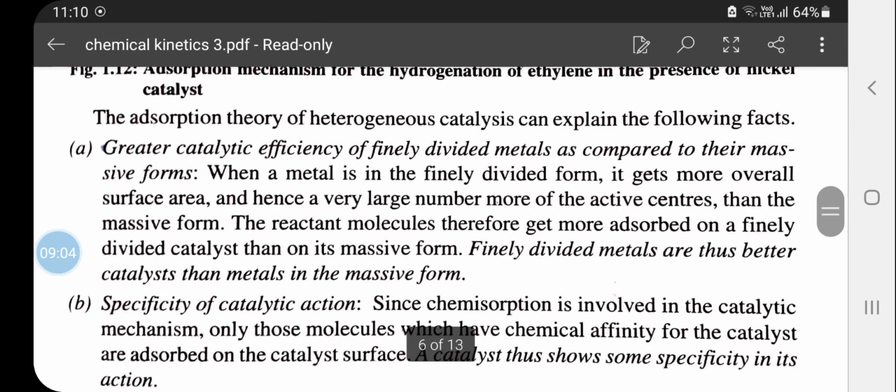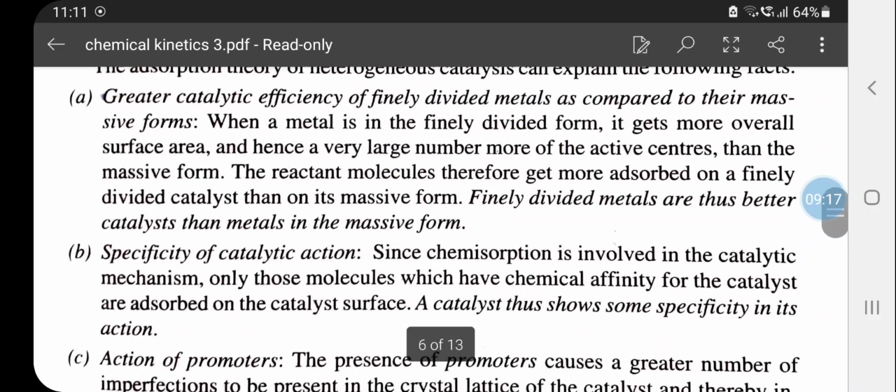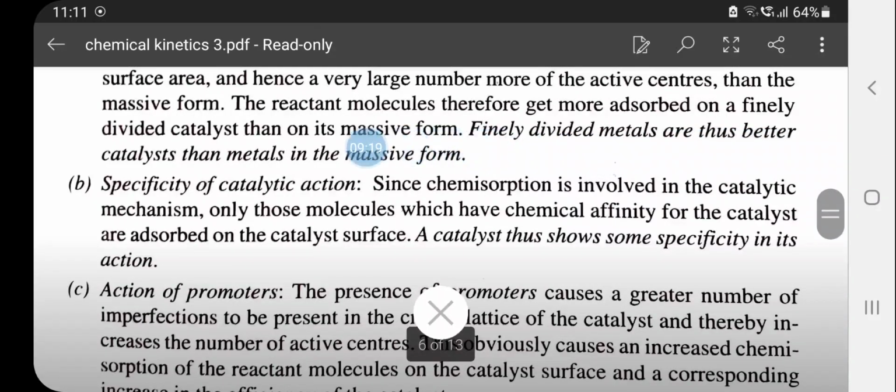Some advantages of this adsorption theory for heterogeneous catalysis: first is the greater catalytic efficiency of finely divided metals, since the active sites will be more. Second one is the specificity of catalytic action. Here the molecules which have the chemical affinity for the catalyst are adsorbed on the catalyst surface.